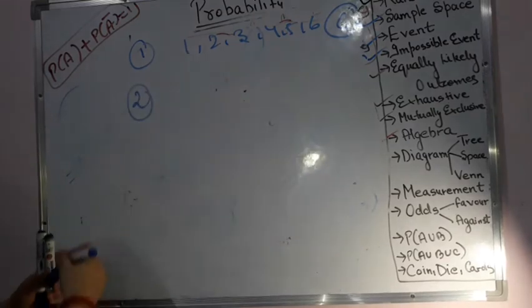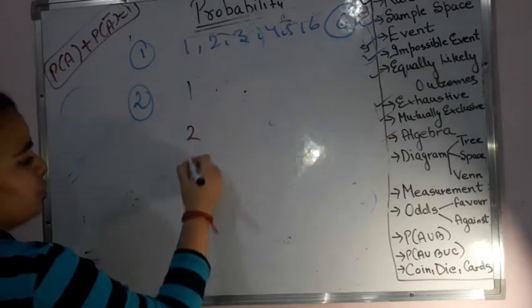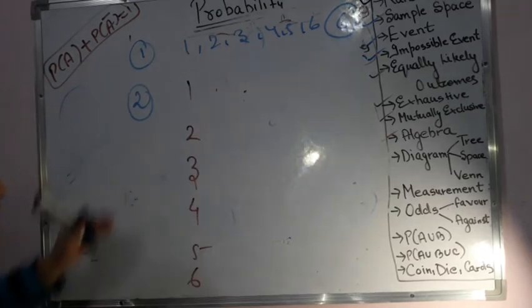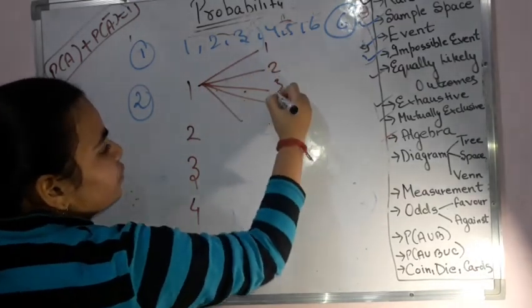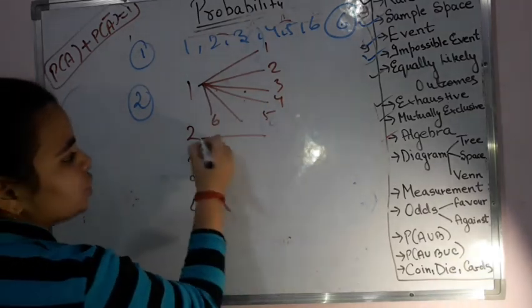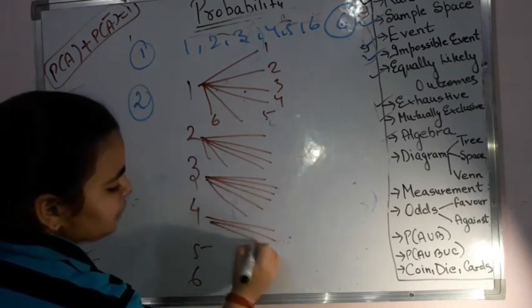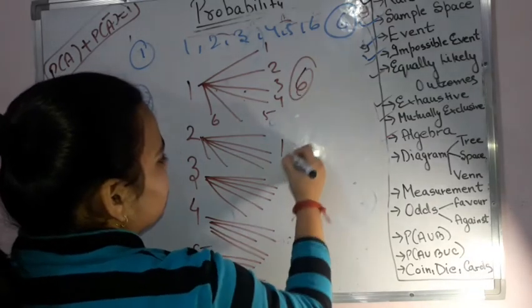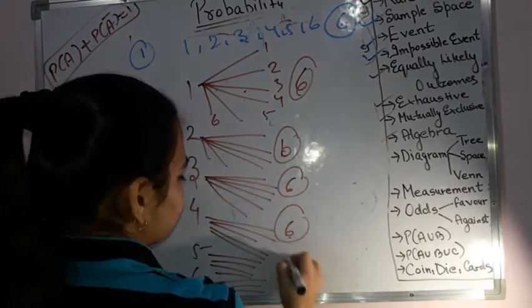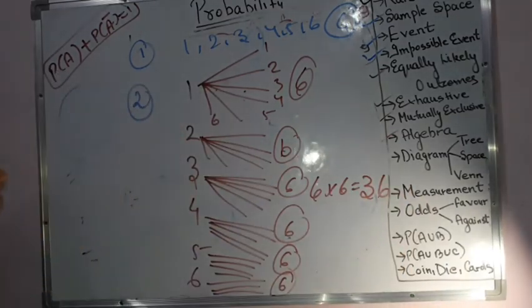Now when I am doing it twice, 1, 2, 3, 4, 5 and 6. This is one time. Now with this 1, I can get 1, 2, 3, 4, 5 and 6. With this 2 similarly I can get 6 outcomes. With this 3 also 6, with this 4 also 6, 5 also 6 and 6 also 6. Therefore 6, 6, 6, 6, 6 and 6, which makes 36.